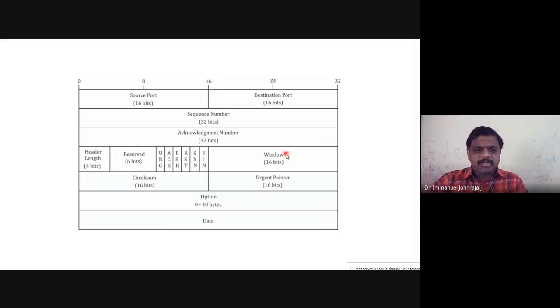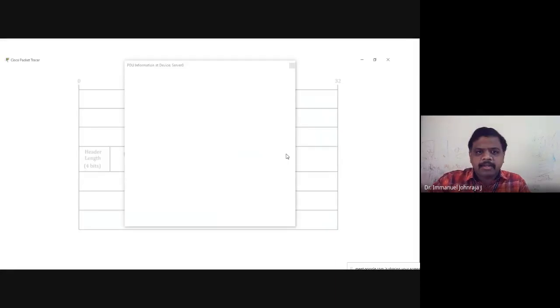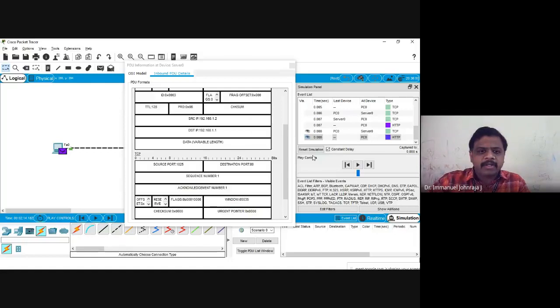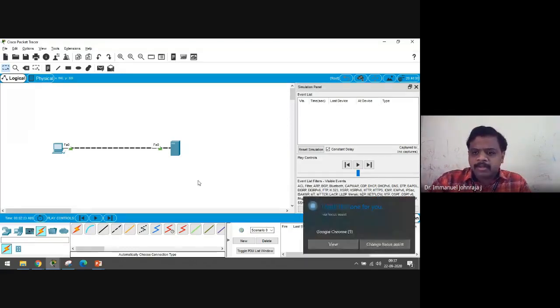All right, so this screen is needed for us. In the meantime, I have created this just to demonstrate the TCP connection establishment and termination.